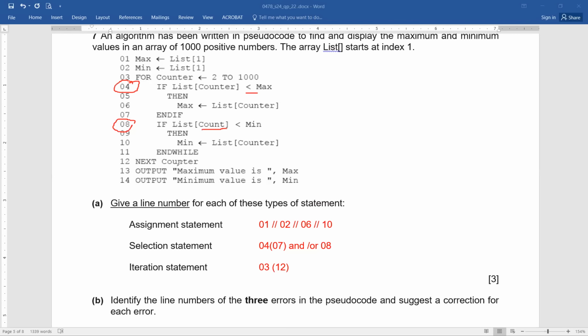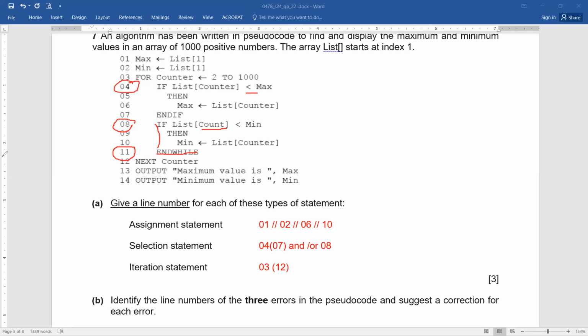And again, counter is here. By the way, is writing variable like counter compulsory in next? If, for example, they have not mentioned, will that be treated as an error also? Exactly, that's great, wonderful. Remember, writing variable with next is optional. This is what we have already covered in our loop structure presentation, in which we have learned that writing variable with the next is optional. Now, what about the third error? Okay, that's great. If identified while I was reading the question, line number 11, the end while is not supposed to be used. It has to be end if.